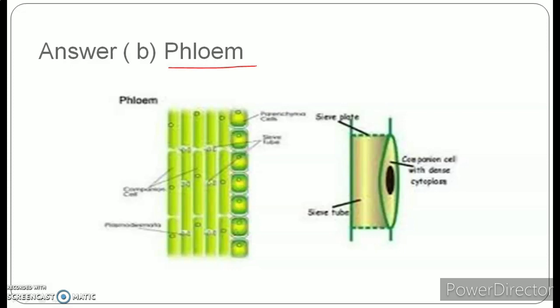If I talk about sieve tubes and companion cells, students, these are the 2 cells that basically help in the conduction of food from one body part of the plant to another. Apart from that, phloem parenchyma stores food, phloem fibers are responsible to provide the strength, and so on. We have a detailed discussion about this, so if you do not know the basics, you can refer to that video. So the correct answer is option B, that is phloem. Okay. Moving further to the next question.